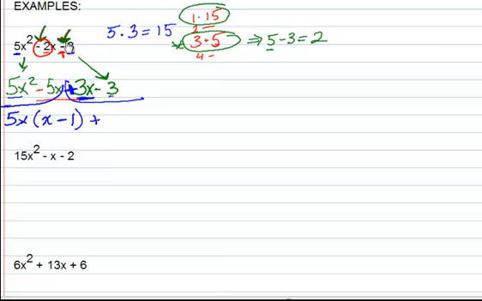The GCF in our second set is 3. Divide that out, we've got x minus 1. And now our new GCF is x minus 1. And when we divide that out, we're left with 5x plus 3. And we're good.